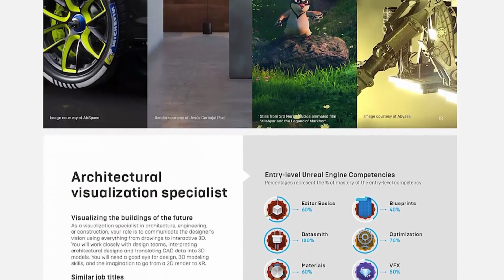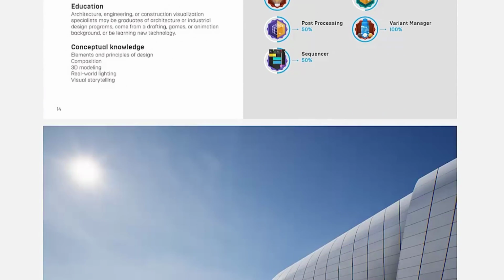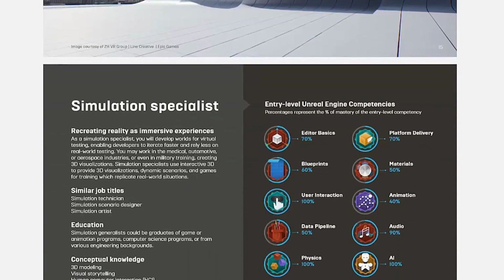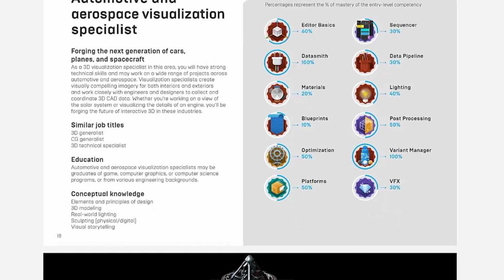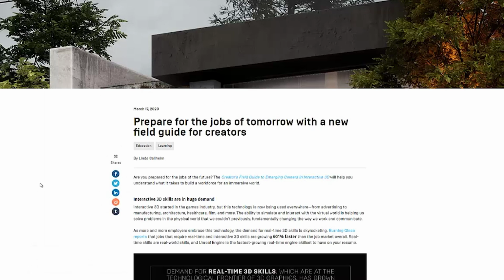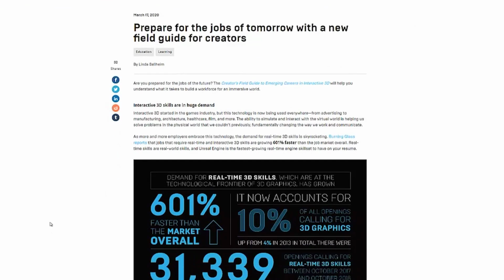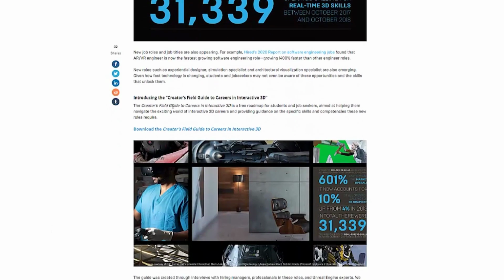As you can see, it's a beautifully developed document, and if you want more information about this guide or want to learn where to download it, just go over to unrealengine.com/news, where you will find a blog that shares all this information as well as the download links where you can get the guide.